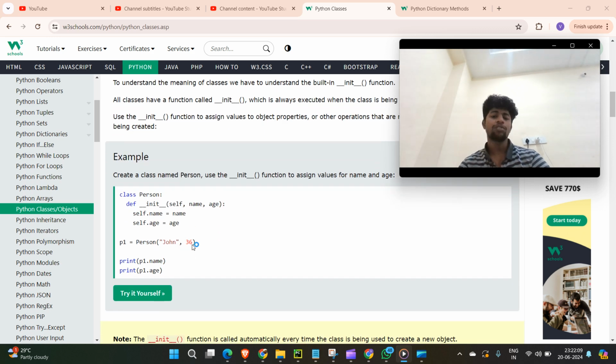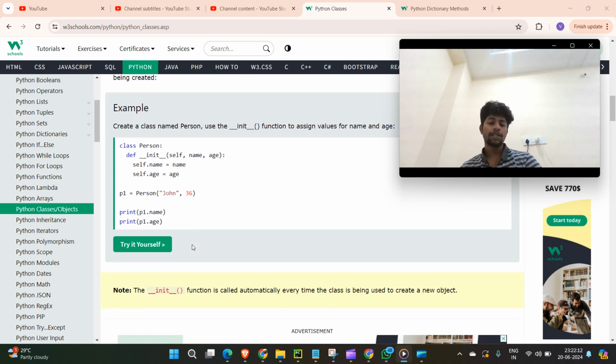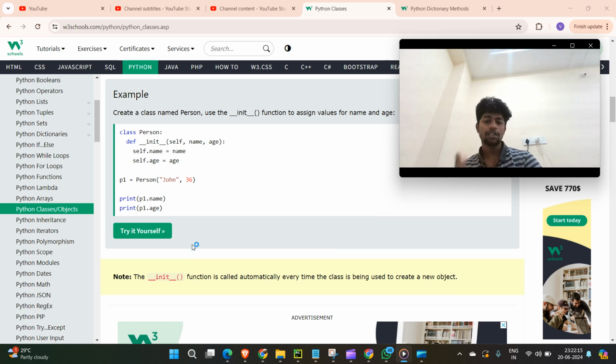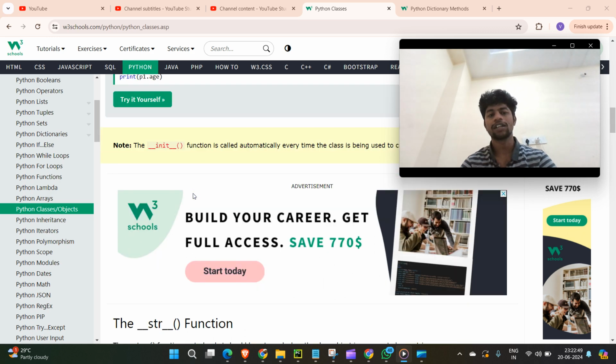Init is one of the most important ones to understand. So the init method means whenever you create an object, the init method is called by itself. This is the way to create an object. You are calling the class, and whenever you create an object, by default this init method will be executed. It's like a constructor. In Java we have constructors, so in the same way we have this concept of constructor here. Simply understand that whenever an object is created, this init method will be called. Whatever values are there will be assigned to this. So this is the way you can design it, and you can create your own stuff.